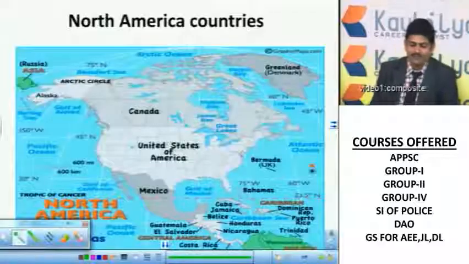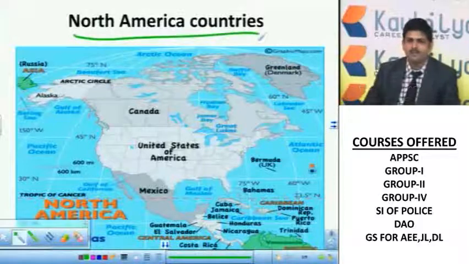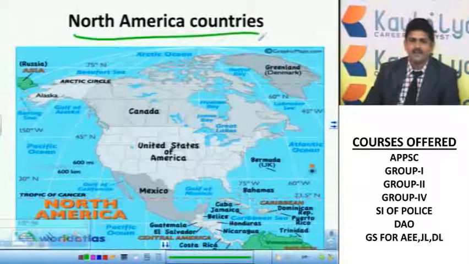Welcome to Kautilya. Now we will see North American countries. Here 3 countries are very, very important. One is America, next Mexico, and also Canada. These 3 countries are there.